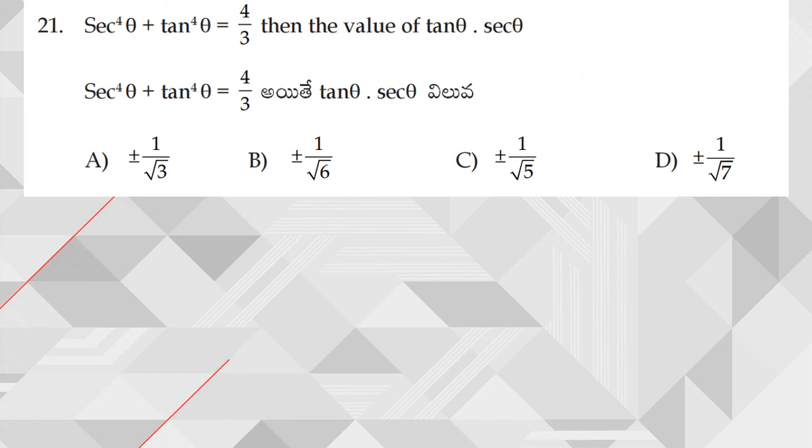Secant power 4 theta plus tan power 4 theta is equal to 4 by 3. Then the value of tan theta into secant theta is equal to. So observe this problem carefully. So secant power 4 theta.